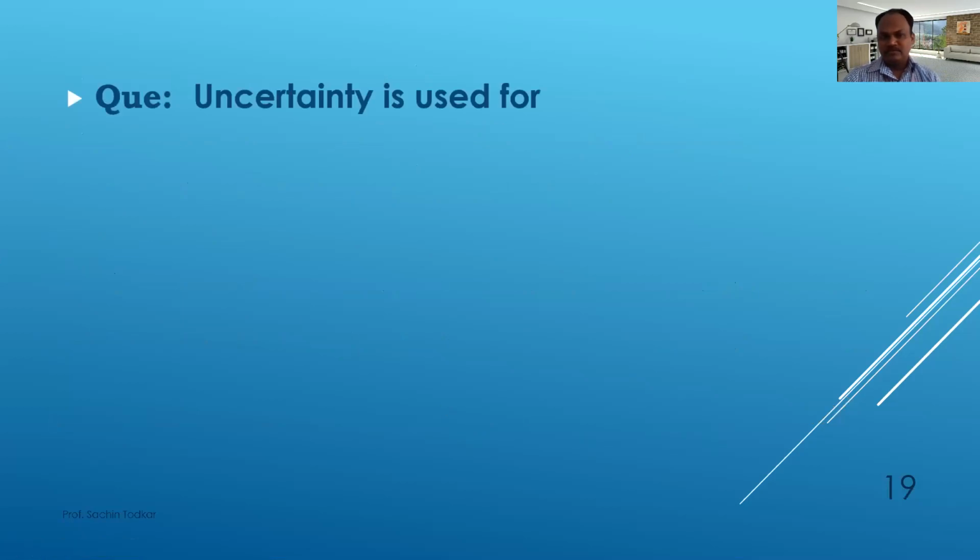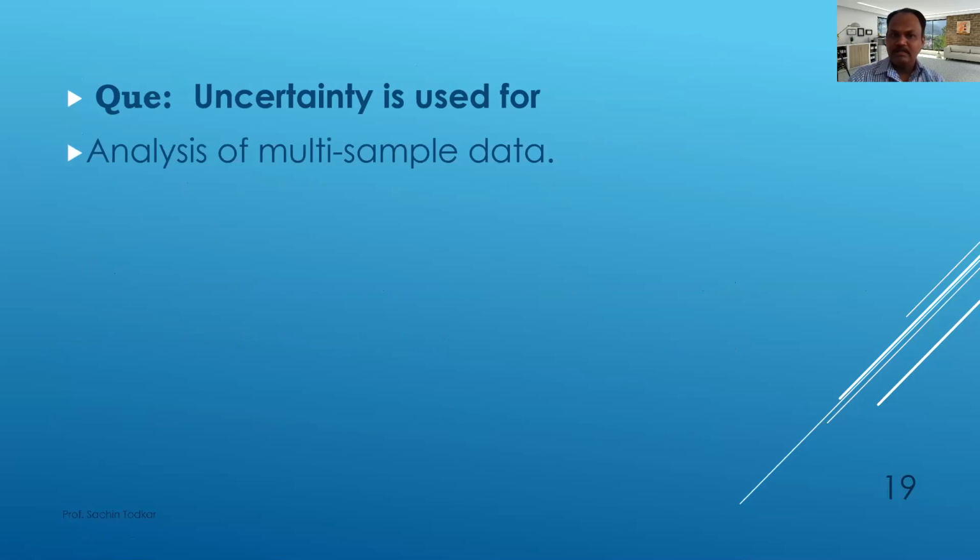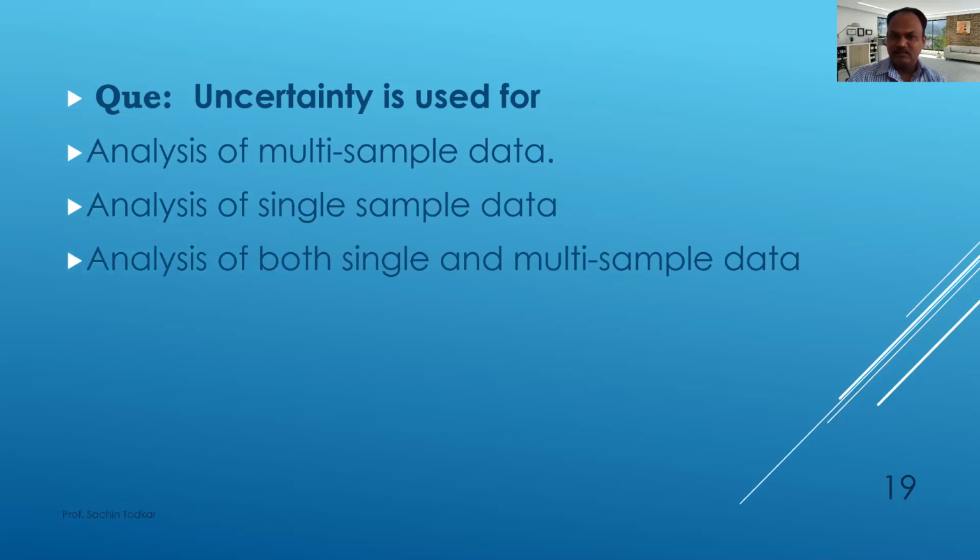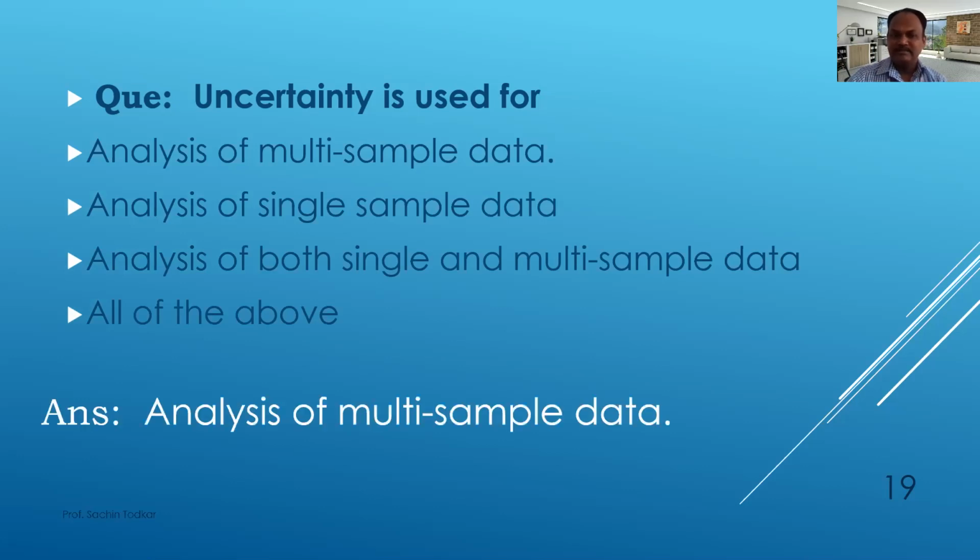Uncertainty is used for: analysis of multi-sample data, analysis of single sample data, analysis of both single and multi-sample data, or all of above. And the answer is analysis of multi-sample data, because in single sample data there will be no uncertainty. The single sample data will give you one reading only. So uncertainty is there when there are multi-sample data.